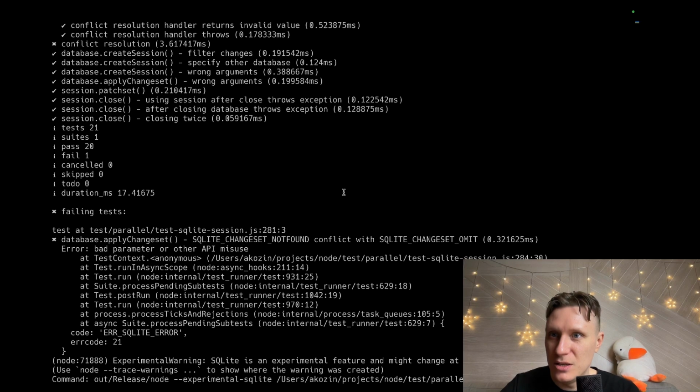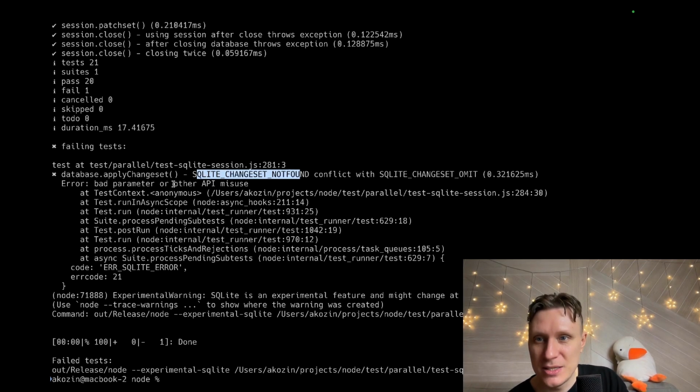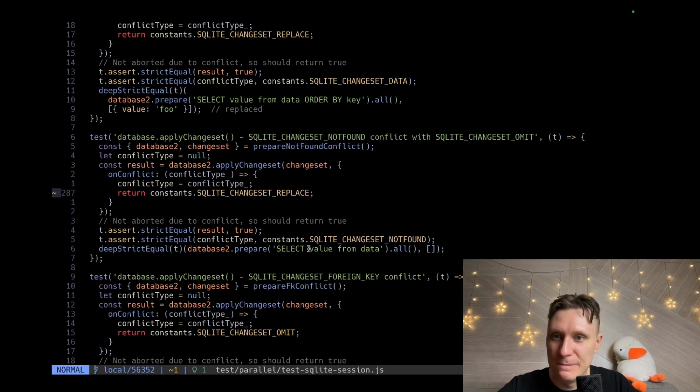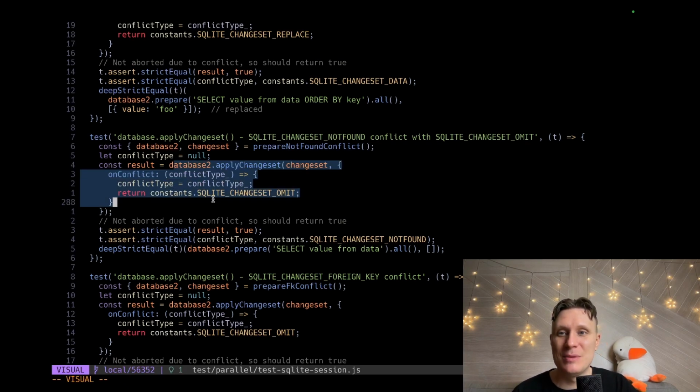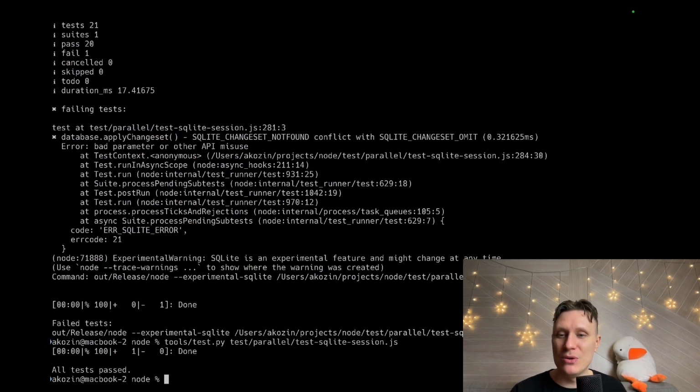Conflict. Where is SQLite not found conflict? Yes, this test: bad parameter or other API misuse. It's something different. I want to check this one. Anyway, it's not important. The important stuff is we can break the test. We can run and break it because we compile the C part of the thing. I think we compiled